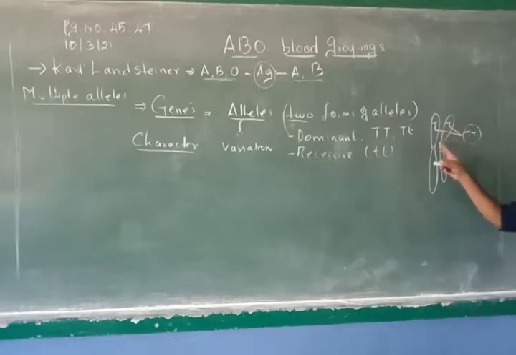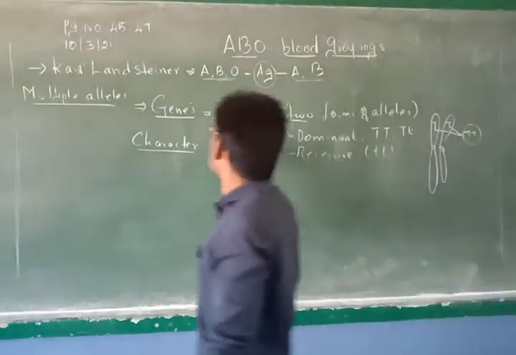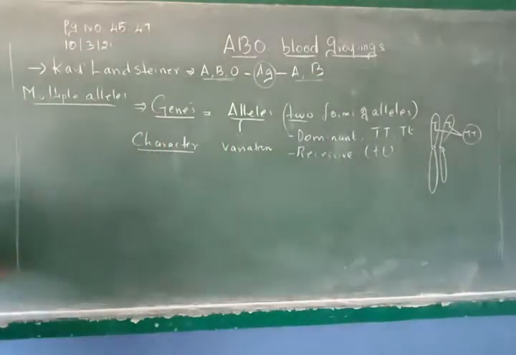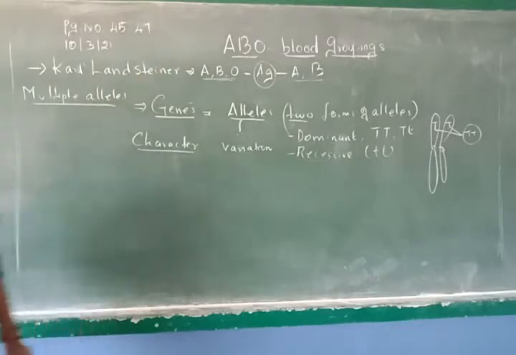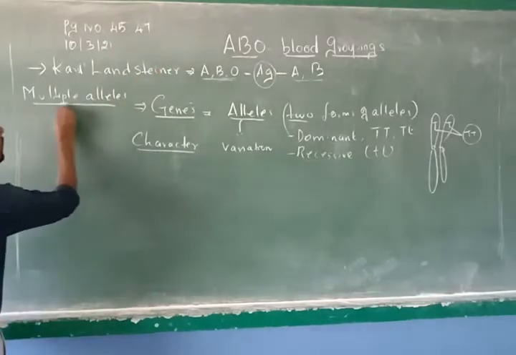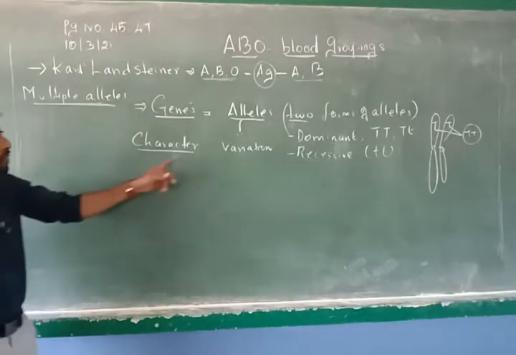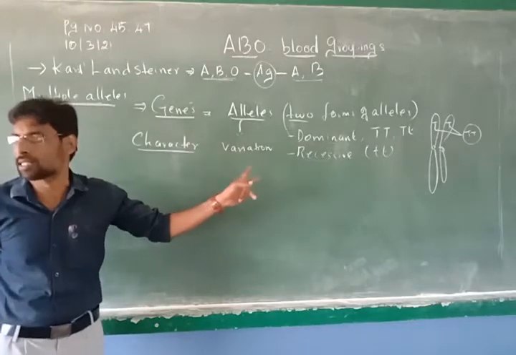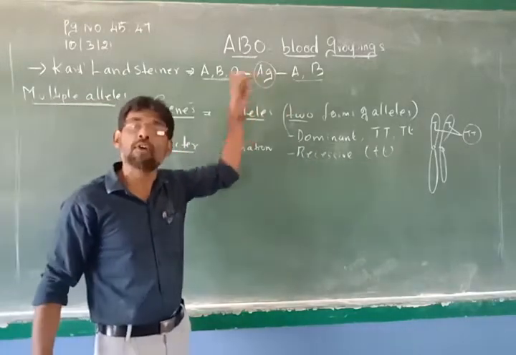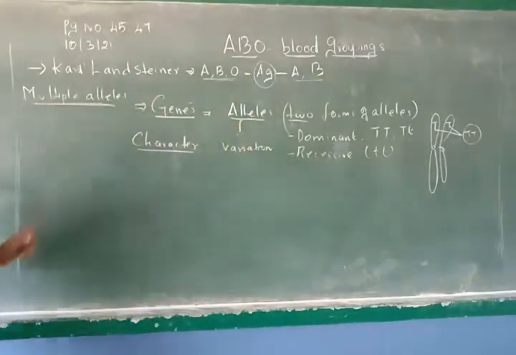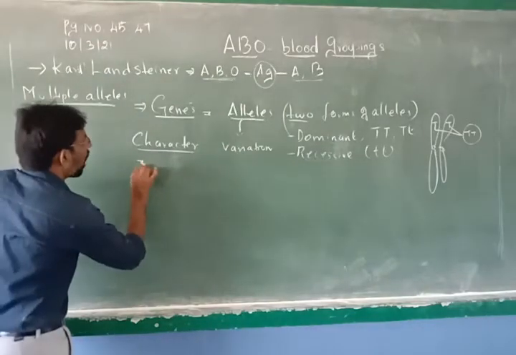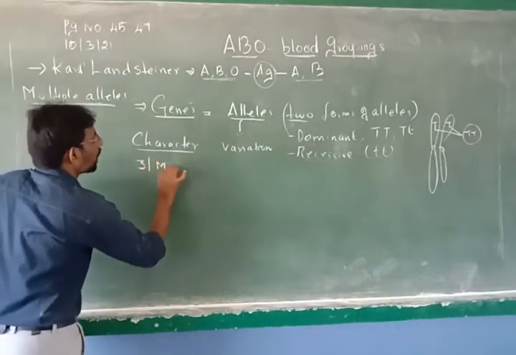This allele is present on one chromosome and this one is on another chromosome. So when they pair, it gives you a particular variation in the character. Now, why are we talking about these alleles and genes? ABO blood grouping is decided by multiple alleles. Here we talked about only two alleles, but when you talk about ABO blood grouping, we are talking about three alleles or more than three alleles.